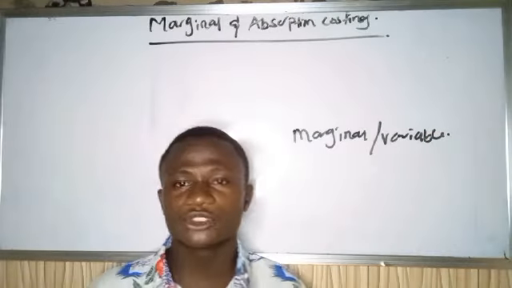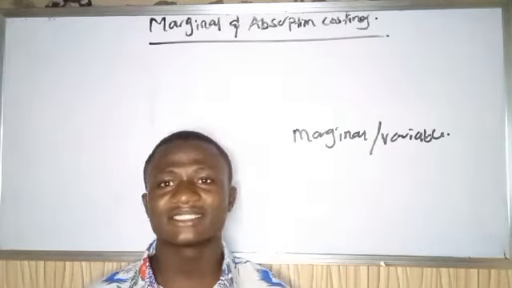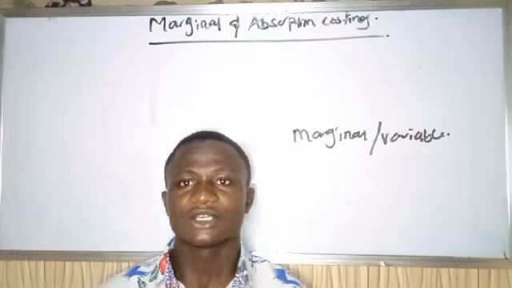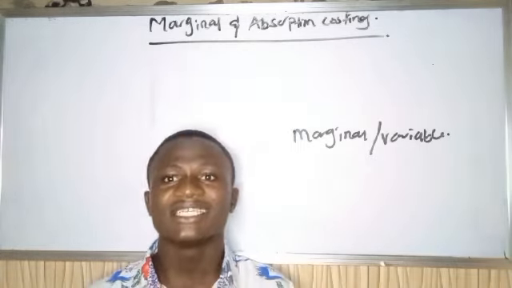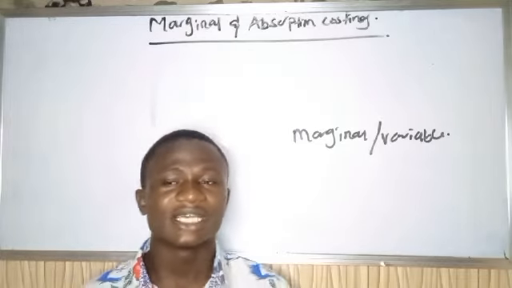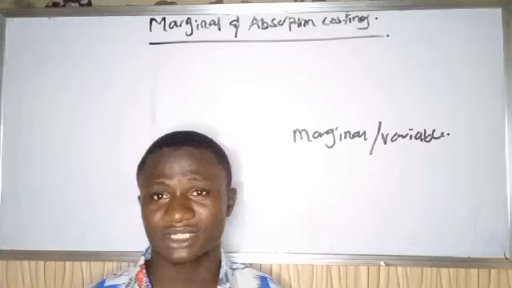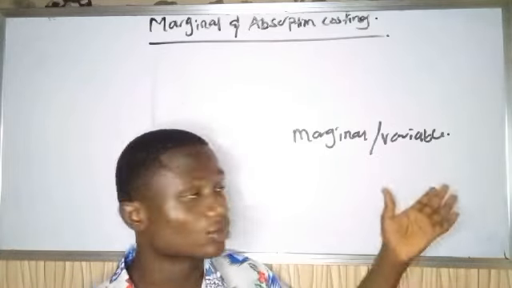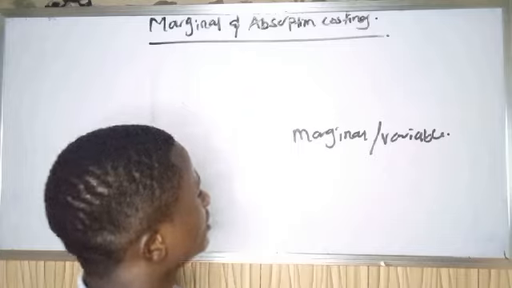Now, the assumption with marginal costing is that the most important cost we can ever incur in the production process is the variable cost, and that is true to some extent. The most important cost that we are dealing with under marginal costing is the variable cost of production. And now let me explain, giving an analogy.